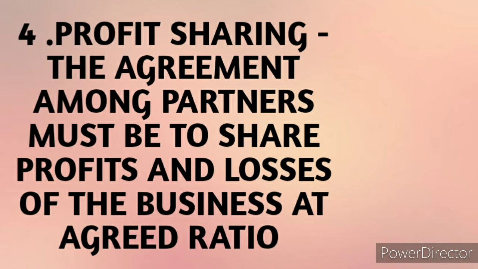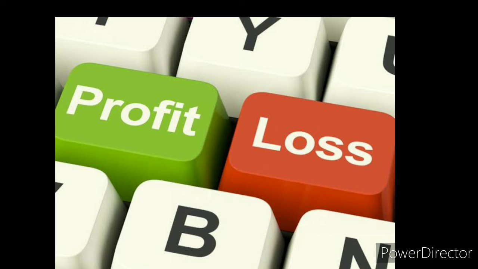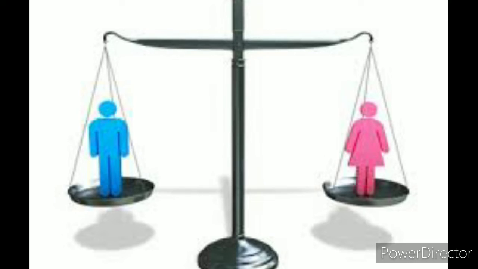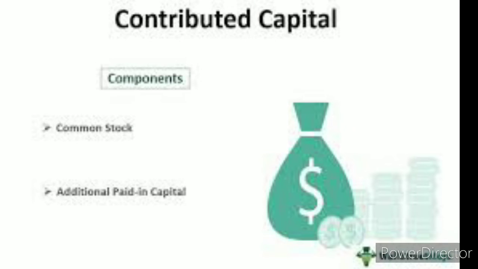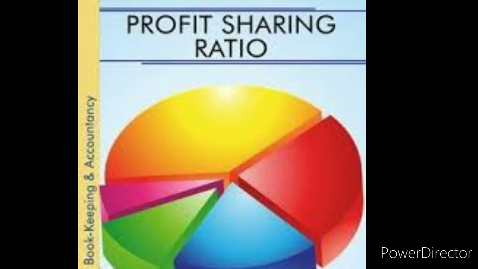Fourth is profit sharing. The agreement between the partners must be to share the profits and losses of the business, and it is not essential that all the partners must share losses. A partnership is an agreement where all the partners accept to share the profits and losses of the business. They can share either equally, or according to the capital contribution ratio, or at an agreed profit sharing ratio that is mentioned in the partnership deed.